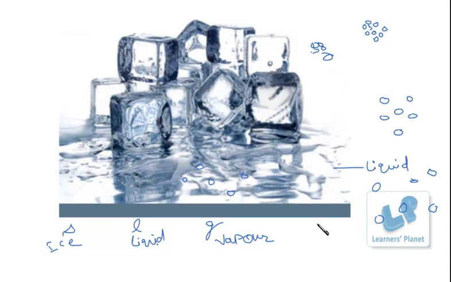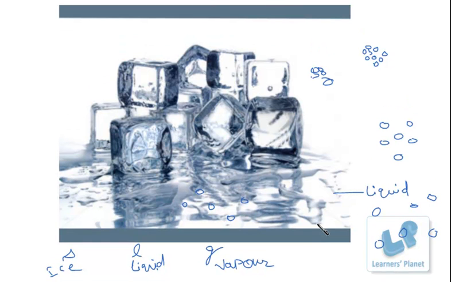So how has this physical change occurred? This physical change has occurred due to the changes in interparticle space, that is the space between the particles, and the interparticle forces of attraction, that is the force of attraction between the particles. When the particles are very closely placed, compactly arranged, the force of attraction is very high, and the substance is in the solid state.